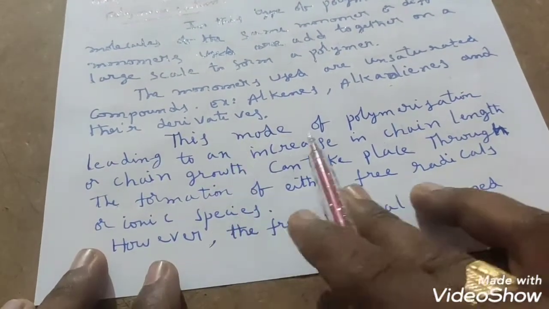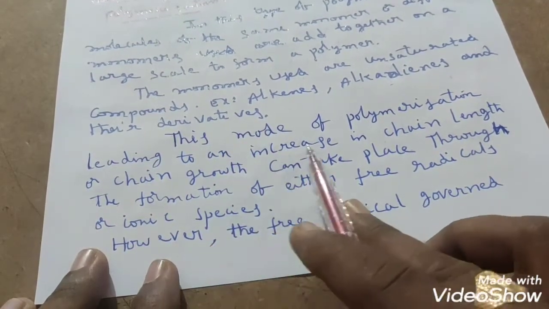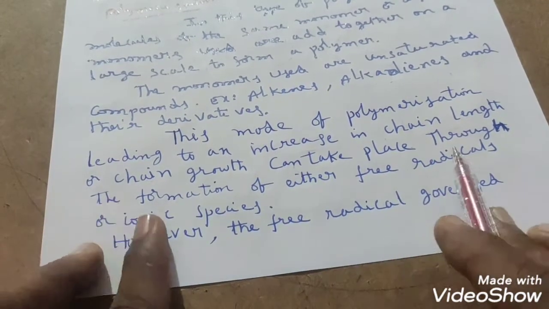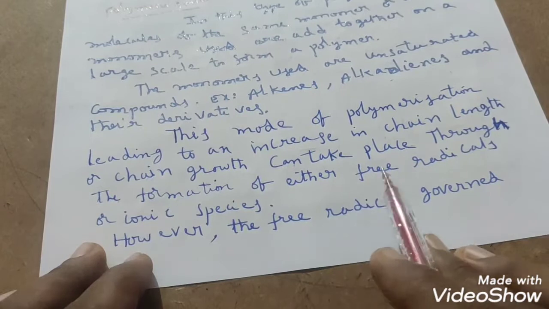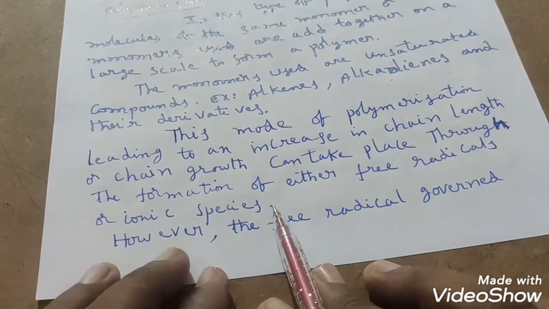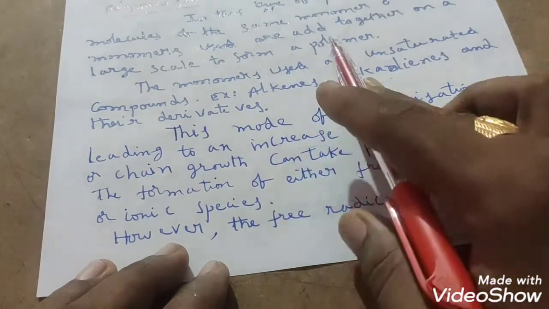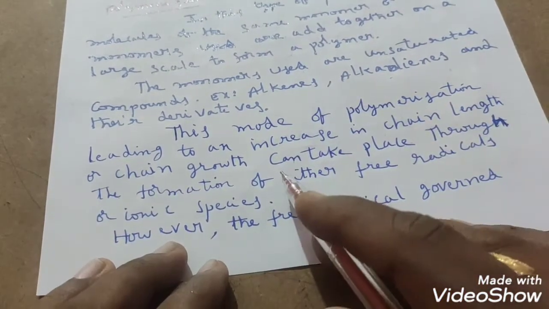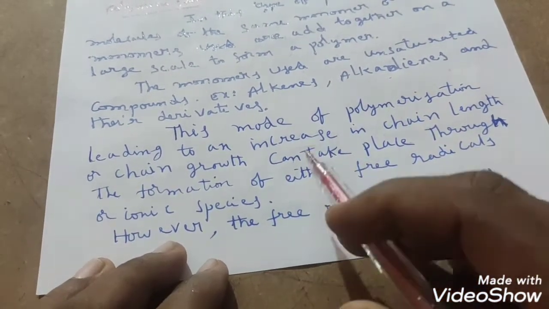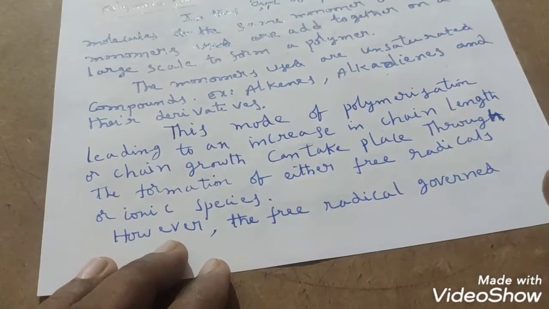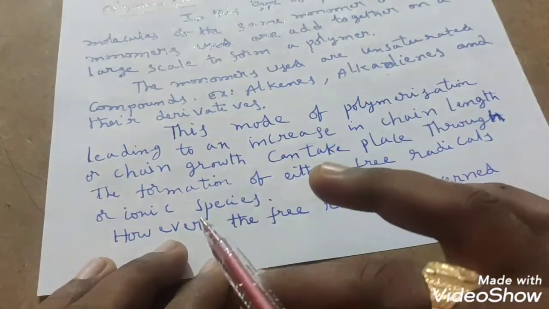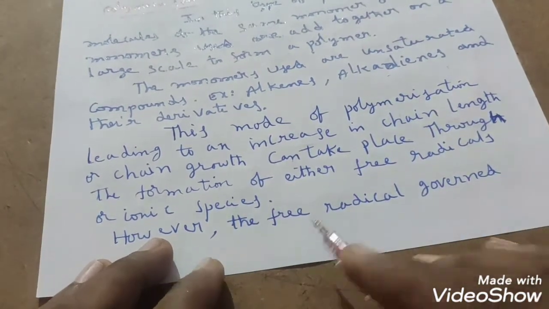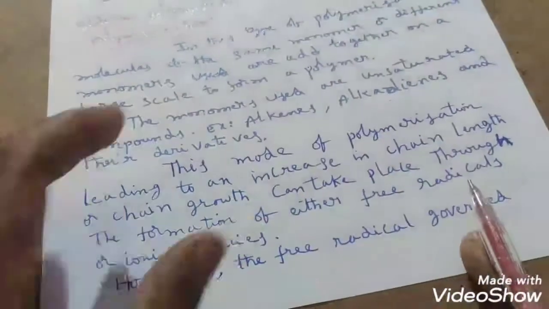So now this mode of polymerization leading to an increase in chain length or chain growth can take place through the formation of either free radicals or ionic species. See that this mode of polymerization, whatever the addition polymerization we have, that chain growth polymerization, will take place by either a free radical mechanism or an ionic species mechanism, but free radical governed, see that here.